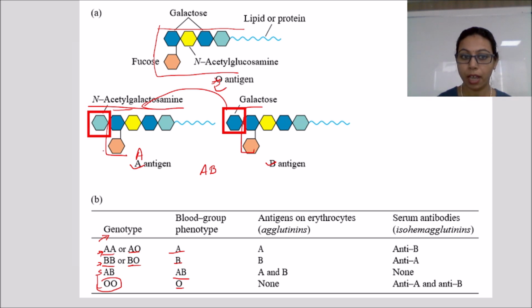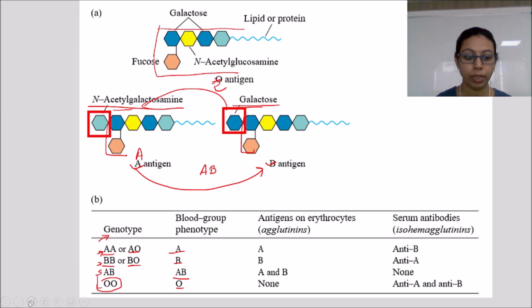But instead of N-acetyl galactosamine, the person has been transfused with a blood group that has galactose. So the B will act as the antigen for the A. Similarly, A will act as an antigen for the person who has the B antigen.